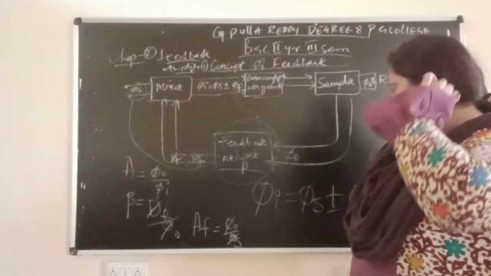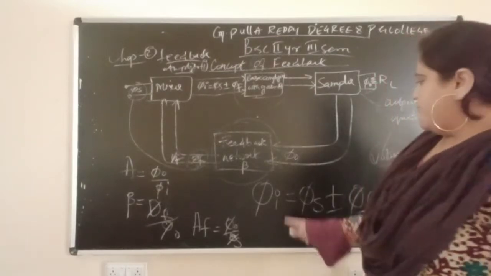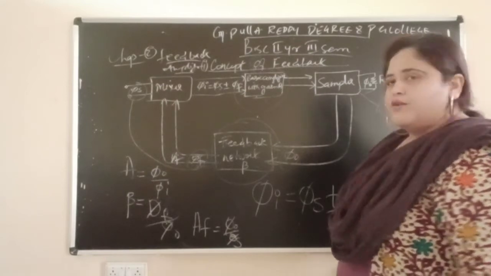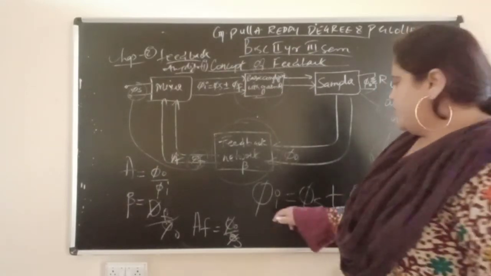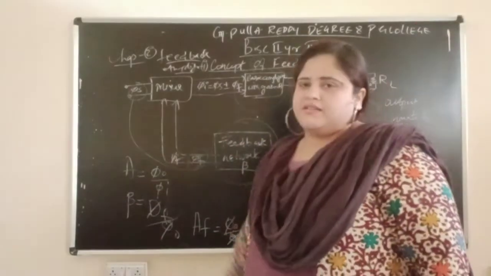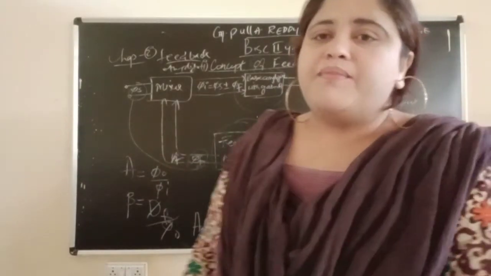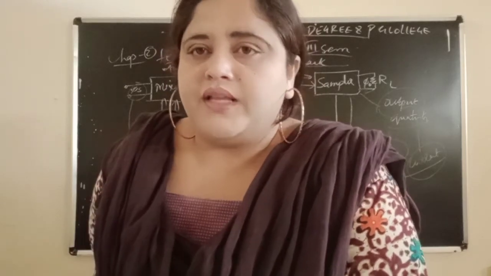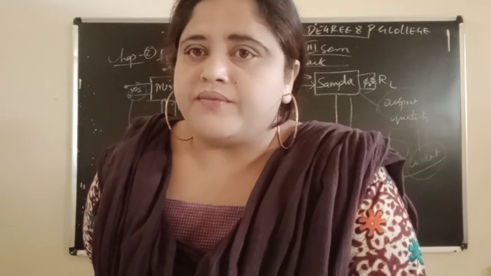After doing this, it will pass to the basic amplifier.